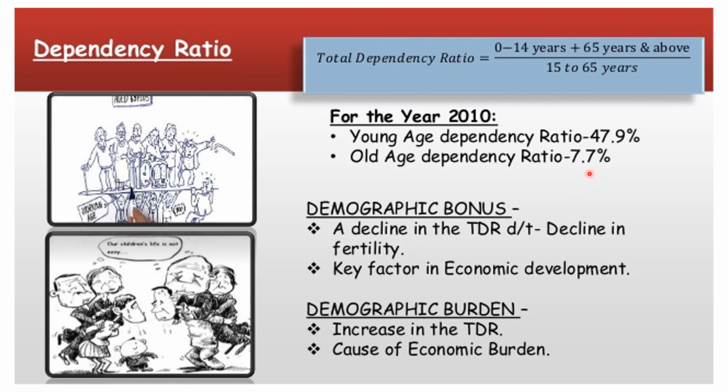Now, one concept is demographic bonus and demographic burden. So what is that basically? Demographic bonus is also called demographic dividend. We have studied the graph. Your population is increasing initially, and then later it becomes stable, and then it starts declining. Those phases we have studied.